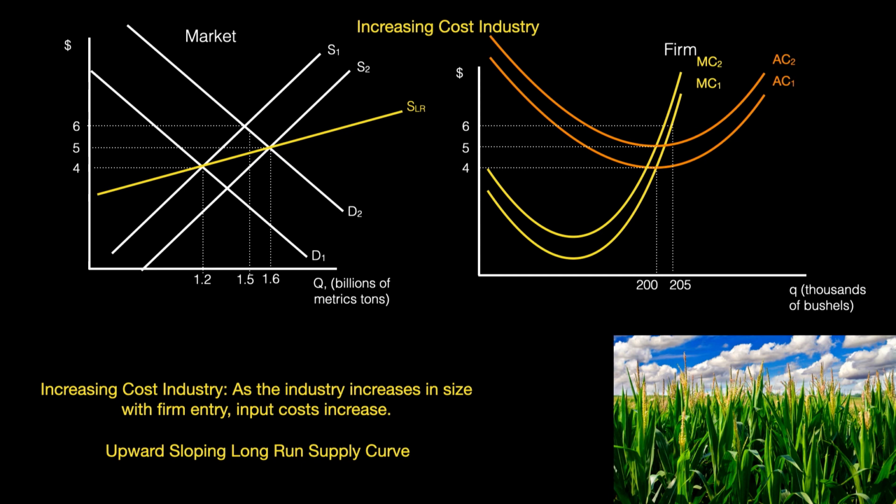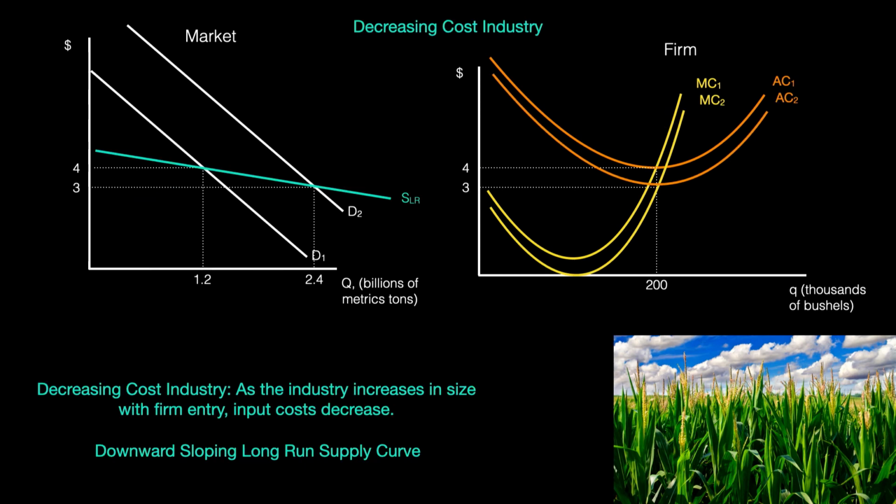An upward sloping industry supply curve shows that as demand increases, price increases in the long run. For a decreasing cost industry, costs decrease as more firms enter the market. This happens because as the industry grows in size, the input market becomes more efficient. Here's an example.